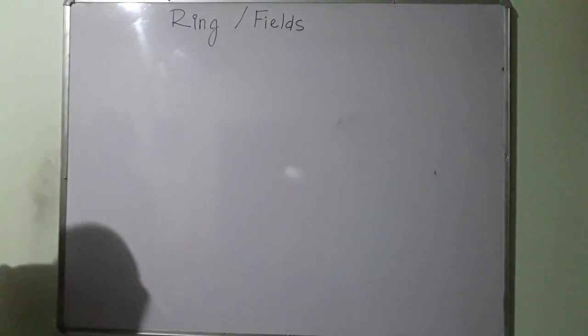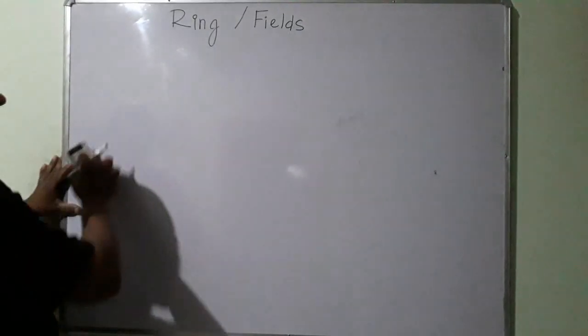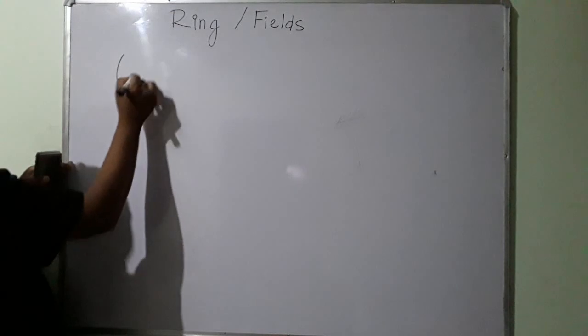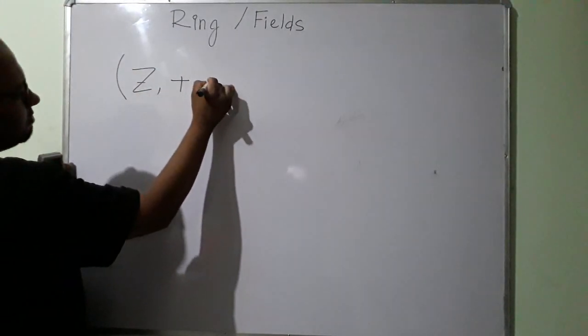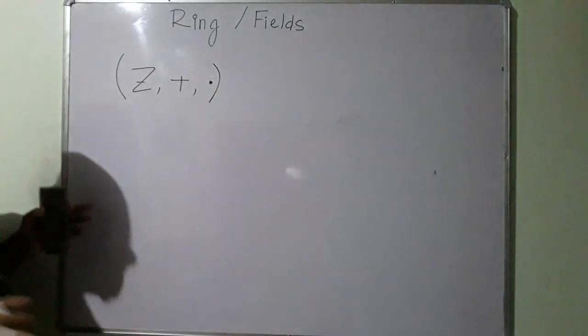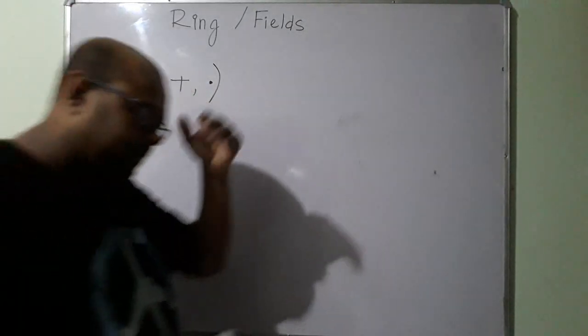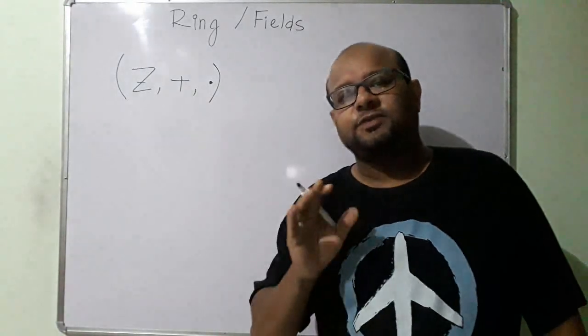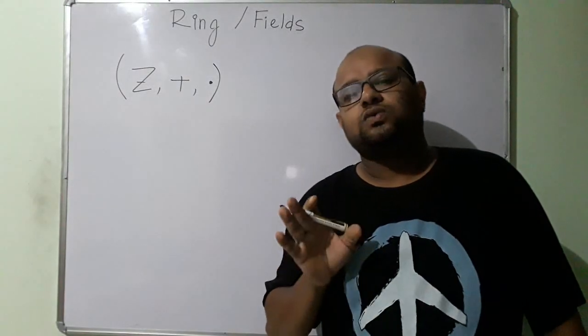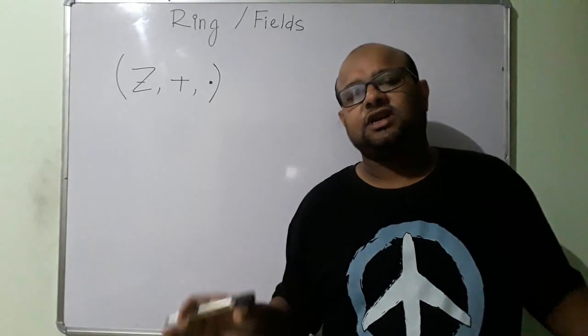So let us try to recall this for the set of integers under addition and multiplication. I am going to write a dot instead of a cross. This is multiplication, and once again I am saying addition and multiplication, but I don't mean the usual addition and multiplication always.